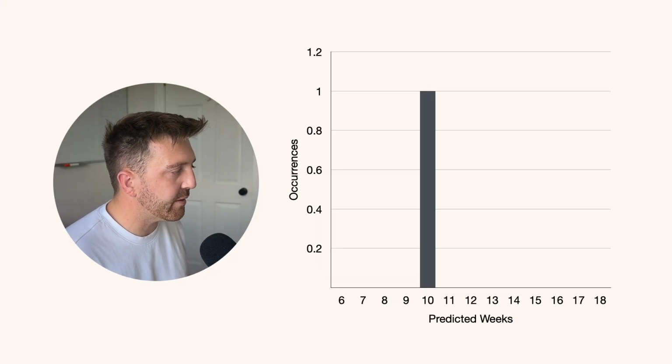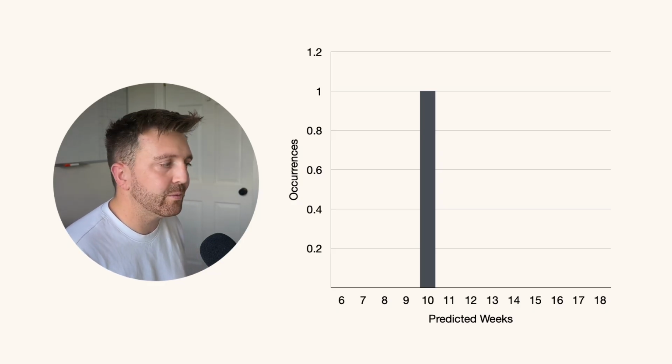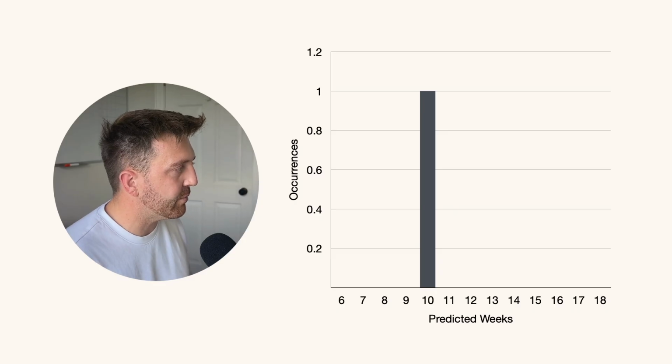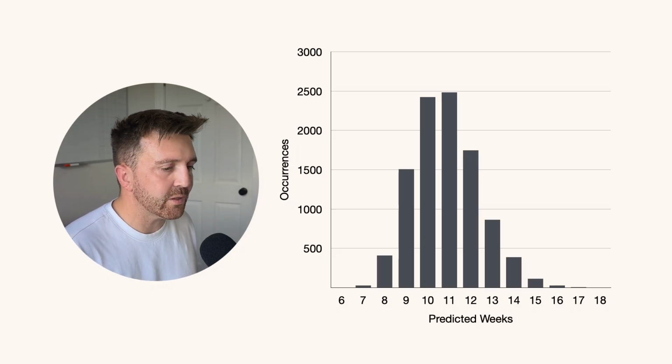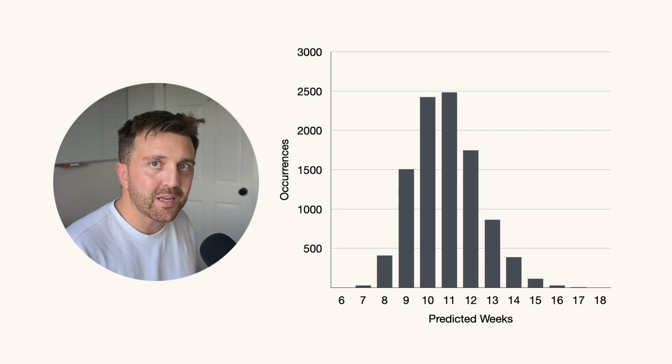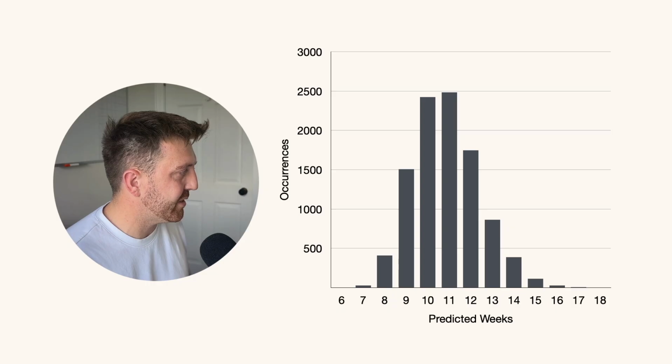See, under the hood, a forecasting tool uses a method called Monte Carlo. With Monte Carlo ran once, we would just get a single prediction like this, 10 weeks in this case. But the tool runs Monte Carlo like 10,000 times, so we get a whole range of predictions.